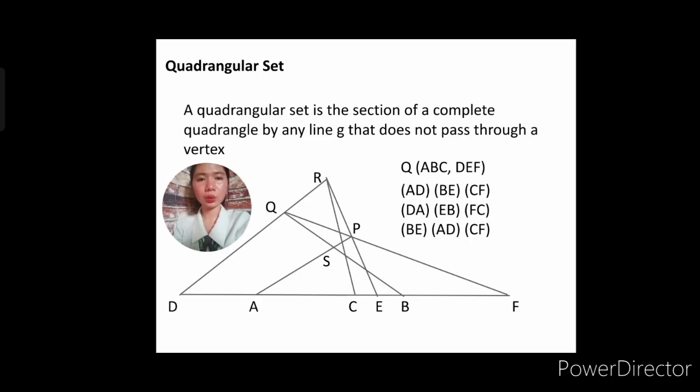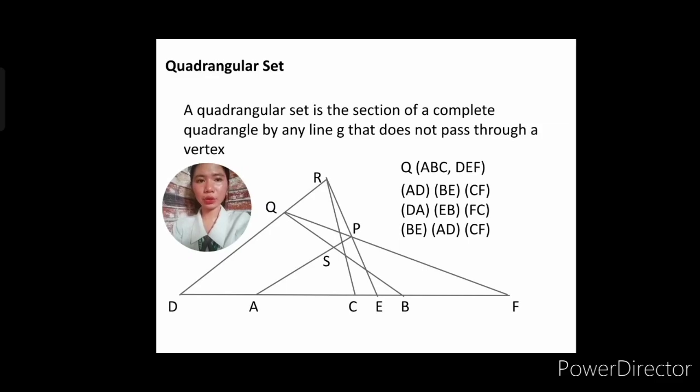Okay? So let us demonstrate the figure of the quadrangular set and the quadrangle. Given this figure, this is our quadrangle. So again, what is a quadrangle? If we say quadrangle, there are 4 vertices and 6 sides.